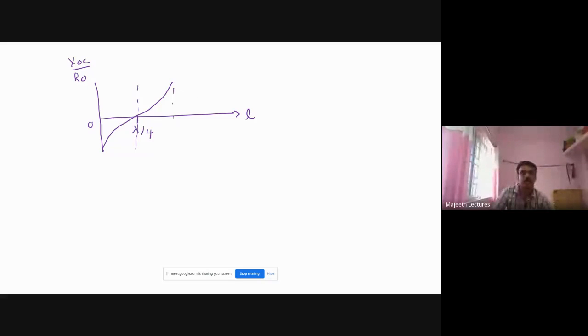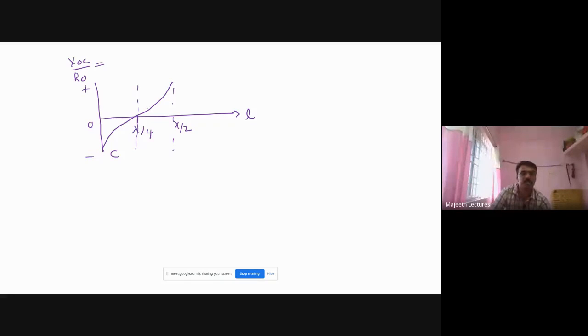Next, how the impedance is distributed in the plot. Length is varying from 0 to lambda by 4, up to lambda by 2. This is length, and this is the reactance X_OC by R naught. So it will be like this. Hope you have seen it in your class. For open circuit, in the denominator it is minus, and it is plus.